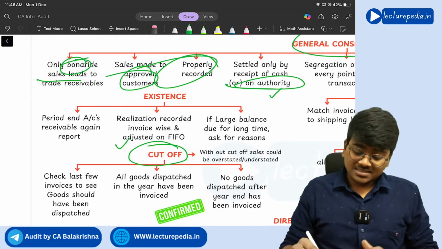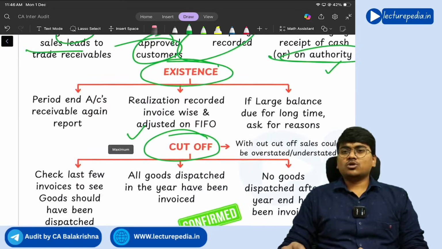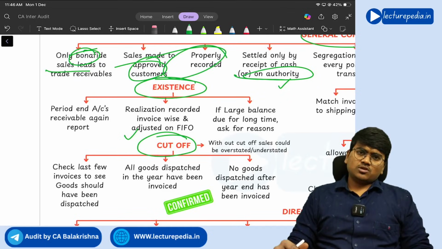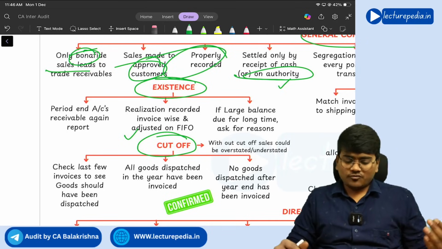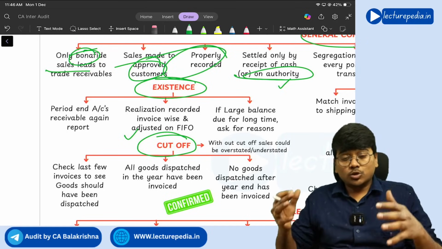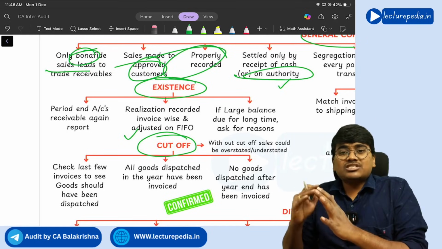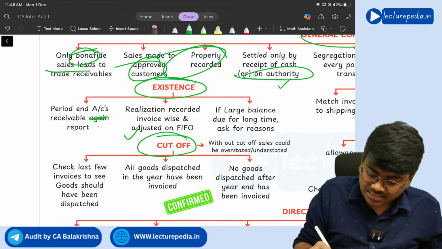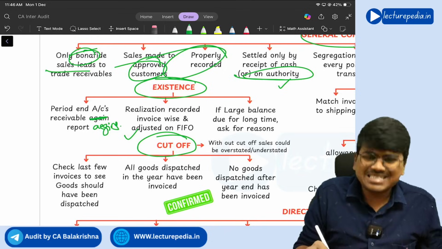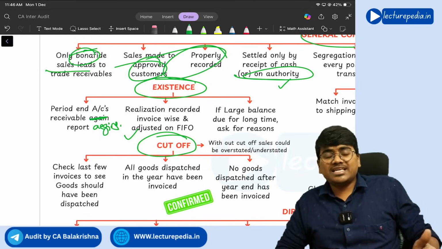Next, existence of trade receivables. With respect to existence of trade receivables, what points will you see? First of all, you will ask the company to give the period-end accounts receivable aging report. Aging report means how much is the age of debtors.